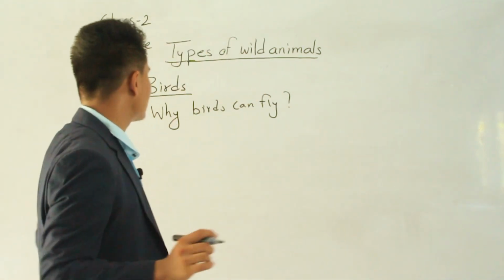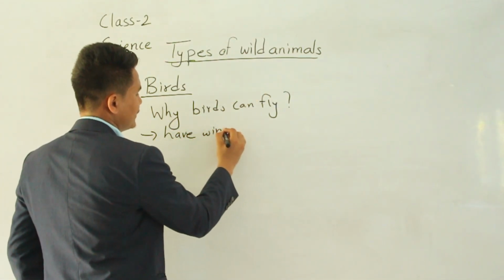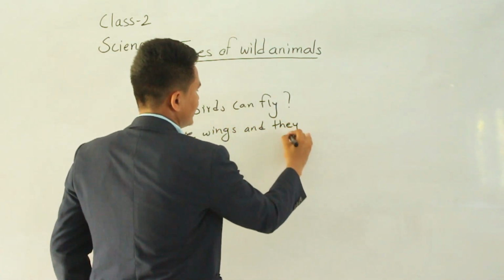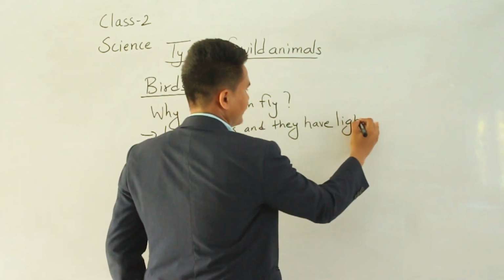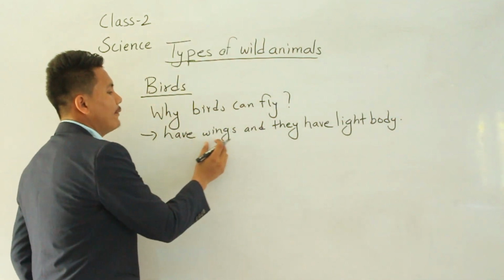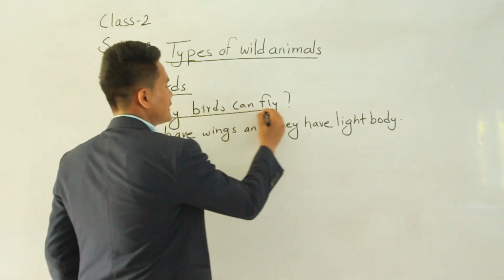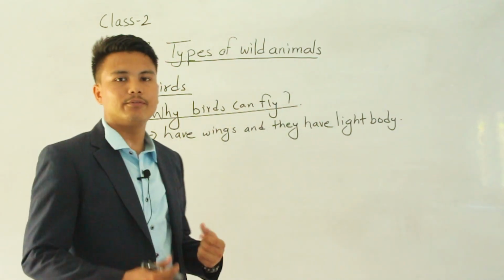Birds have wings and they have a light body. That's why birds can fly.